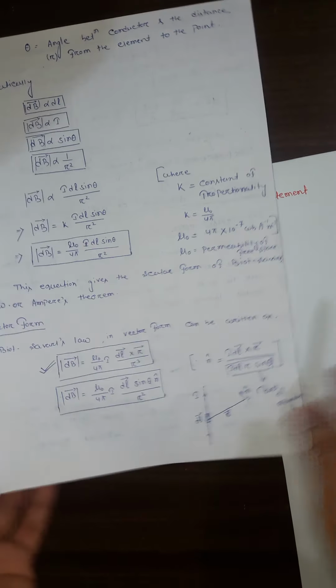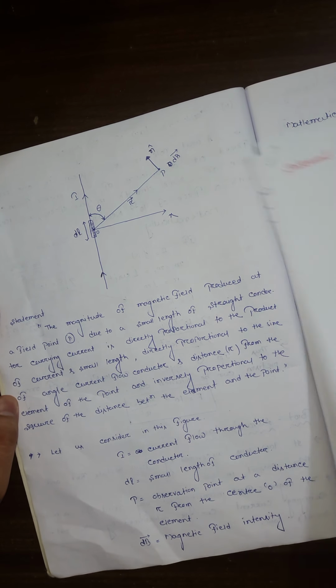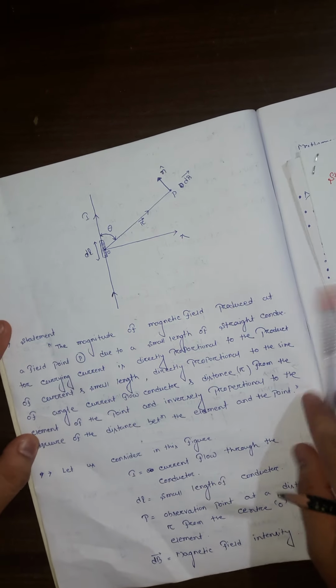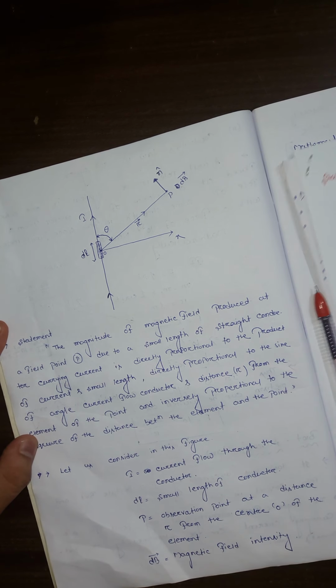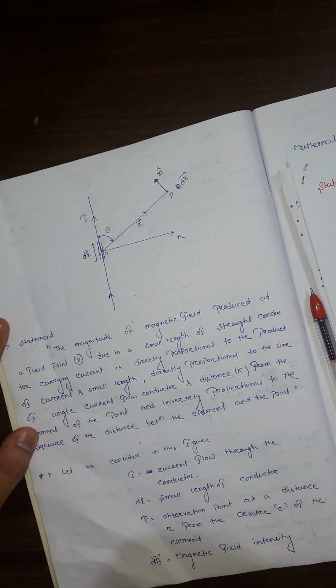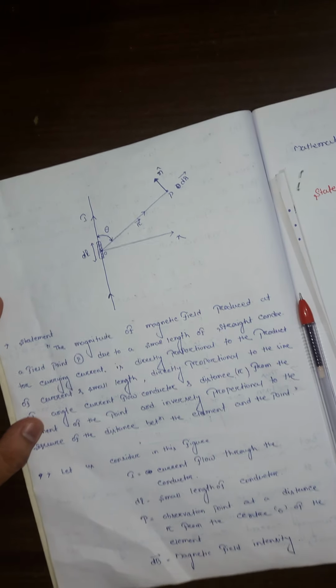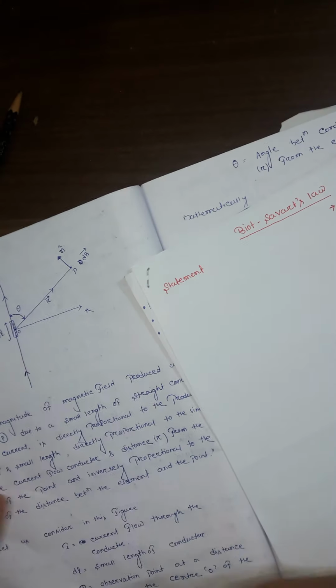Now I am going to the statement of Biot-Savart's law. What is the particular statement we are discussing now? Biot-Savart's law. The statement is: the magnitude of the magnetic field produced at a field point P due to a small length of straight conductor carrying current. Okay, what I am saying, just write down.